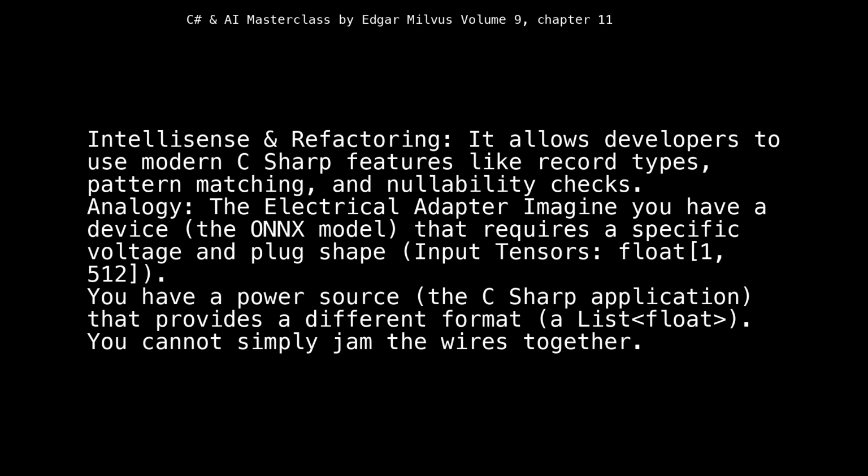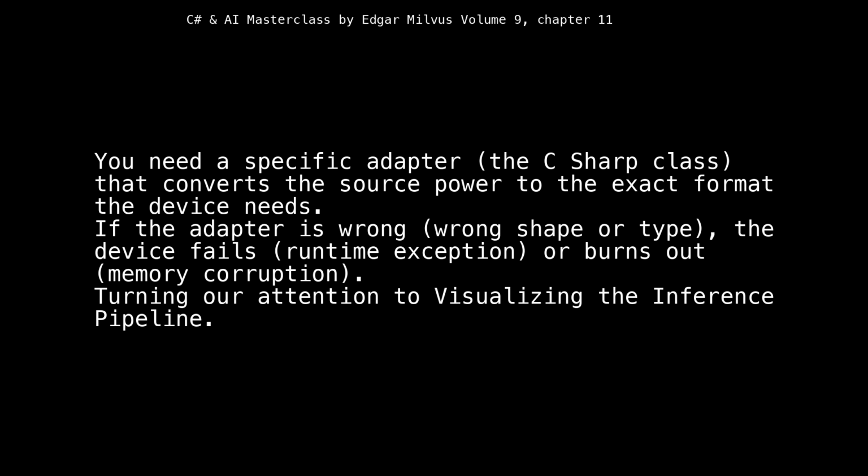Analogy: the electrical adapter. Imagine you have a device, the ONNX model, that requires a specific voltage and plug shape, input tensors, float[1, 512]. You have a power source, the C# application, that provides a different format, a List<float>. You cannot simply jam the wires together. You need a specific adapter, the C# class, that converts the source power to the exact format the device needs. If the adapter is the wrong shape or type, the device fails, a runtime exception, or burns out, memory corruption.